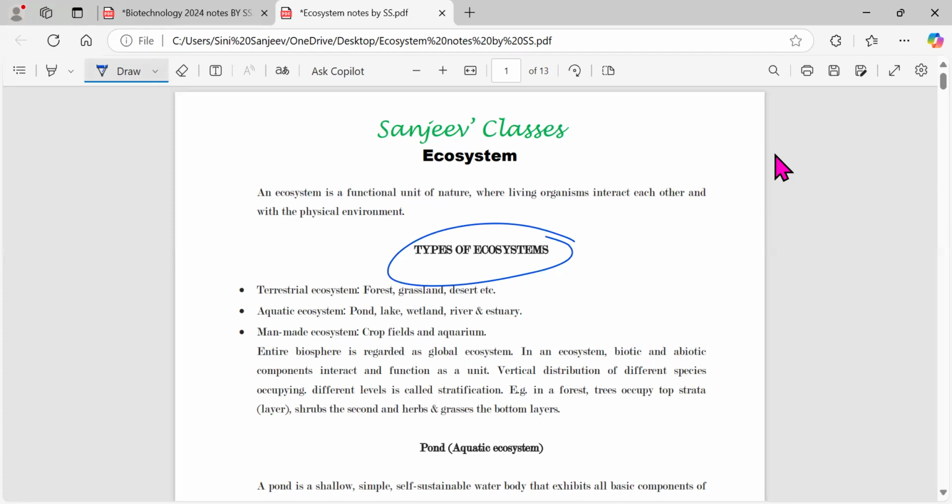Now, what are the types of ecosystem generally we can see? Three are written over here: the terrestrial, aquatic, and man-made. Now see, in an ecosystem, it's very important that there should be an interaction between the biotic, meaning the living, as well as the non-living organisms. Then only there will be a development of that particular ecosystem, and you can categorize them into these categories.